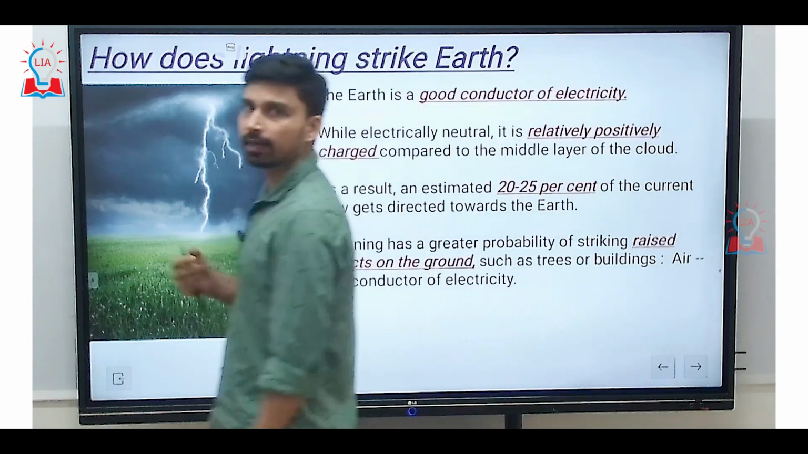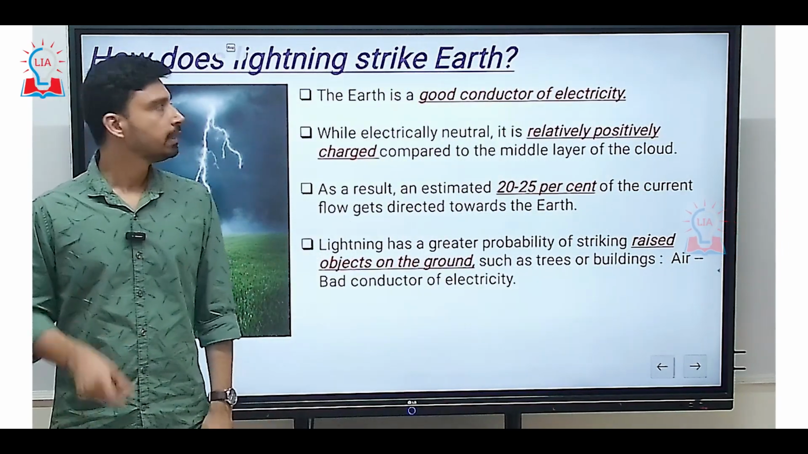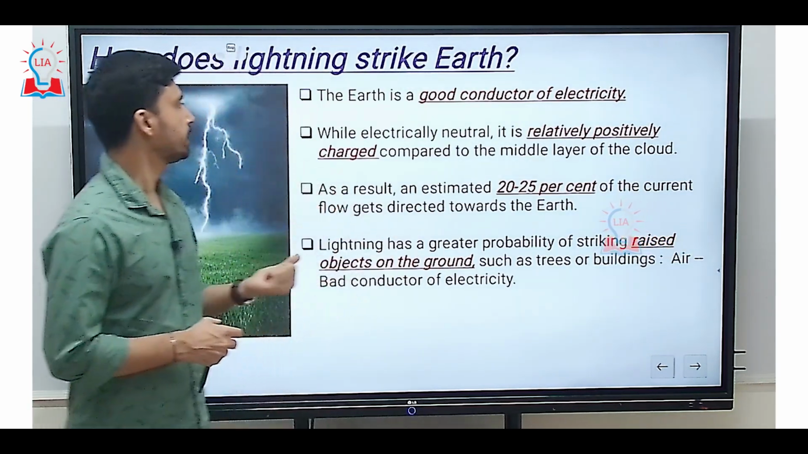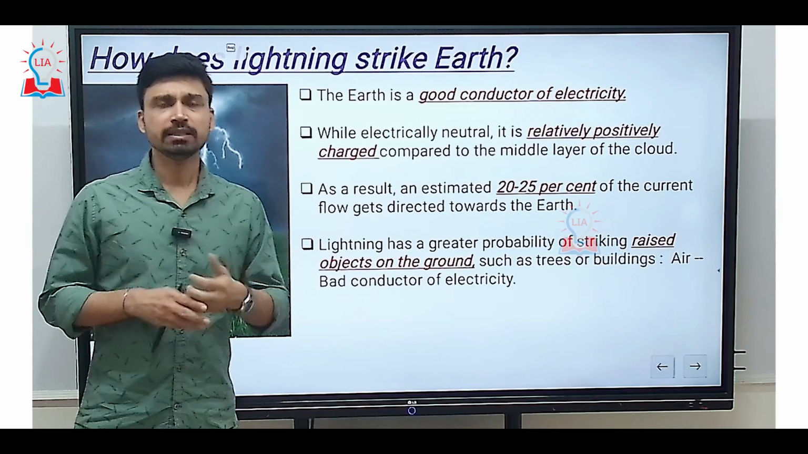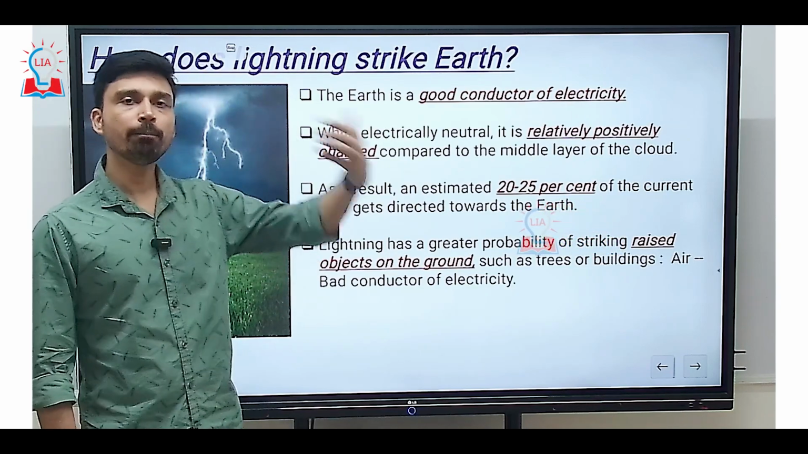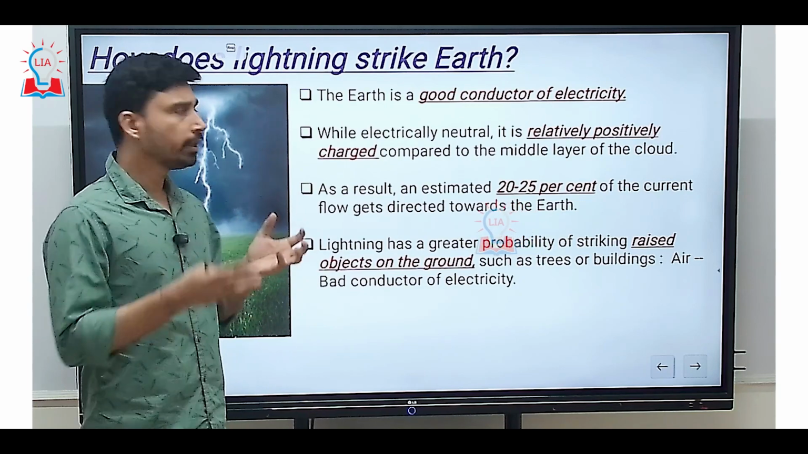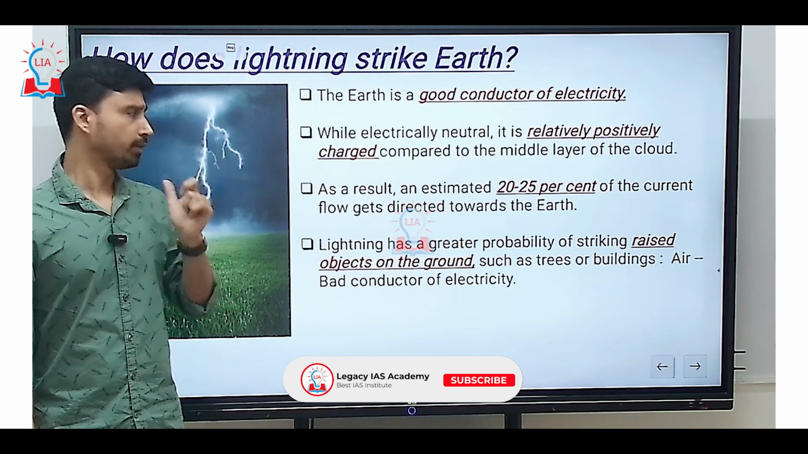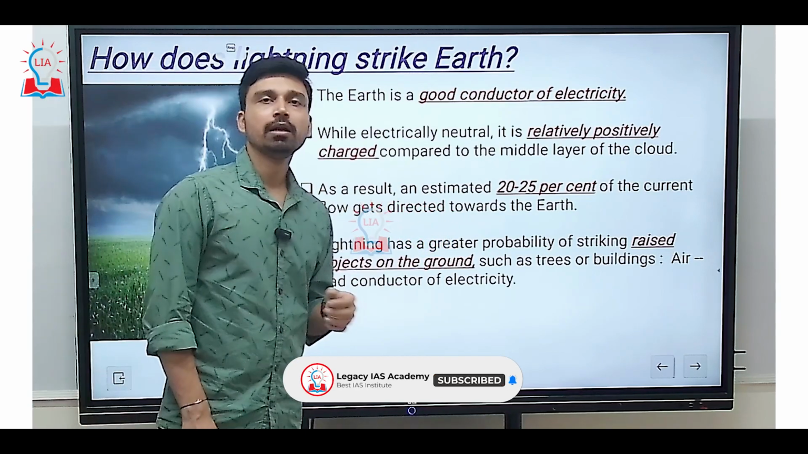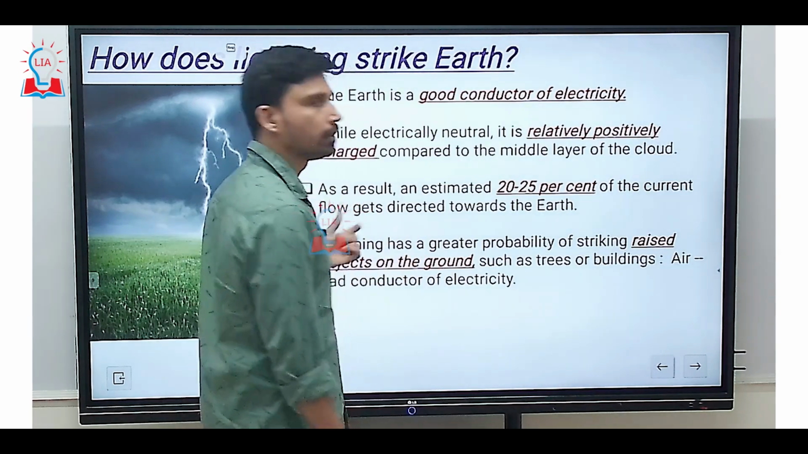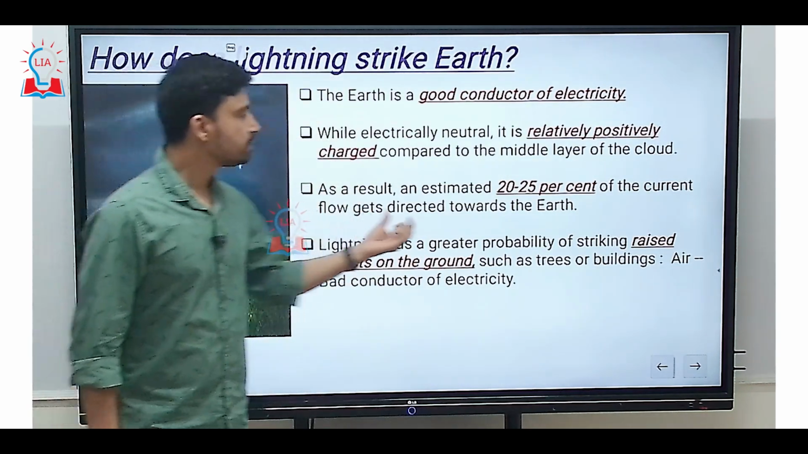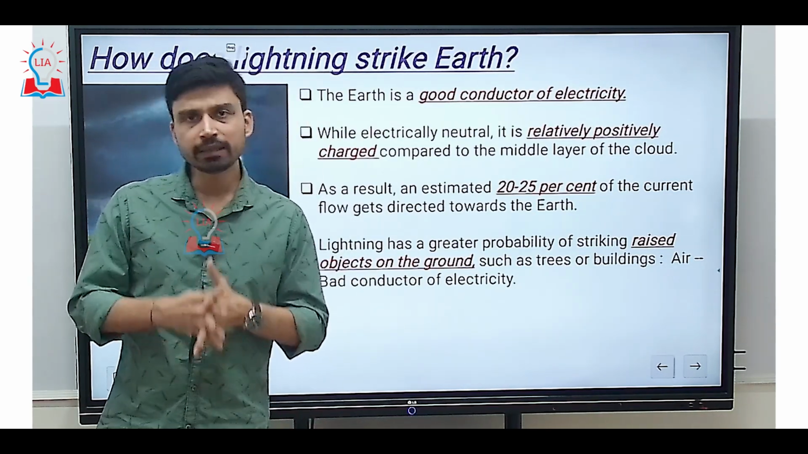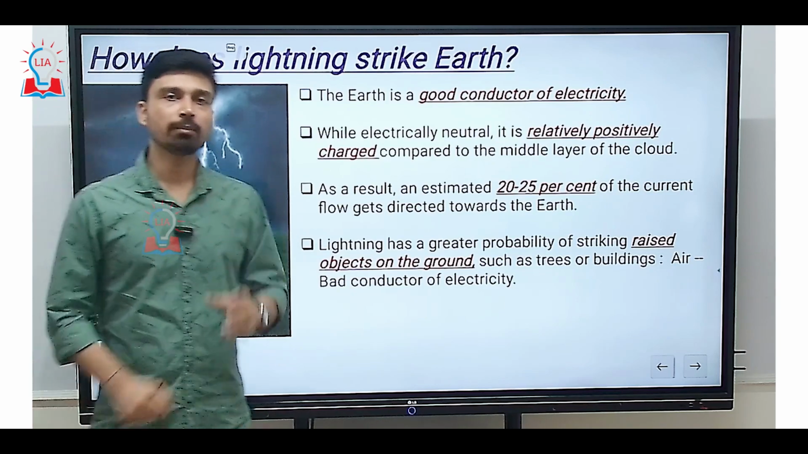So the question comes: why does lightning strike the earth's surface? Now this can be explained by this mechanism. First of all, as we know, the earth is a good conductor of electricity, and though the earth is electrically neutral, if you compare it with the cloud or the cloud layers, it is relatively positively charged, especially with respect to the middle layer of the cloud. As a result, an estimated 20 to 25% of the current flow, that basically is lightning, gets directed toward the earth. That means if 100 lightning events are happening over a particular region, there is a possibility that 20 to 25% of these events will reach the ground surface.